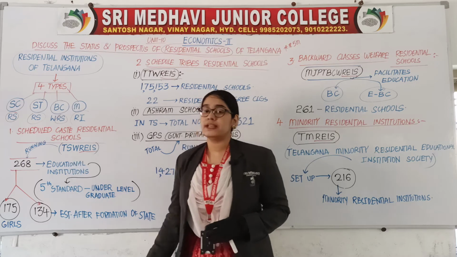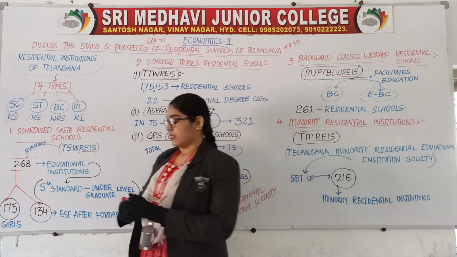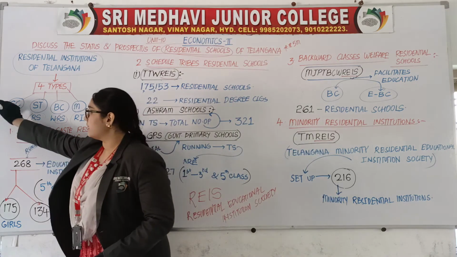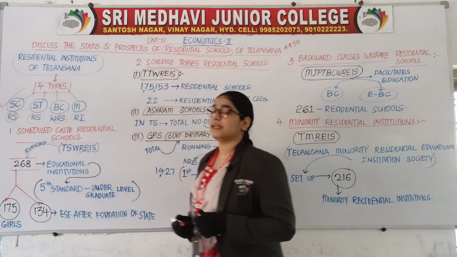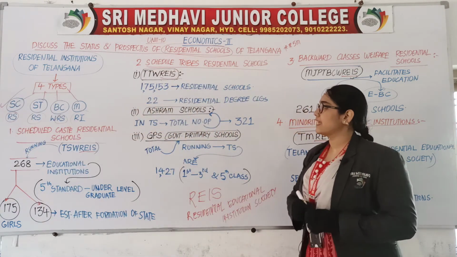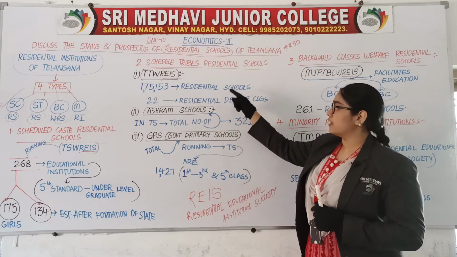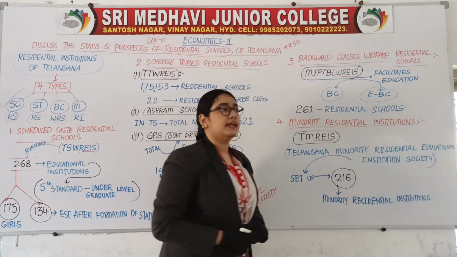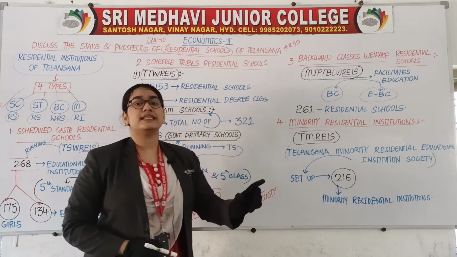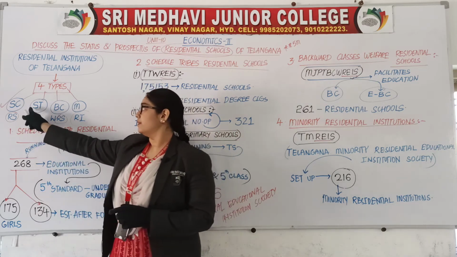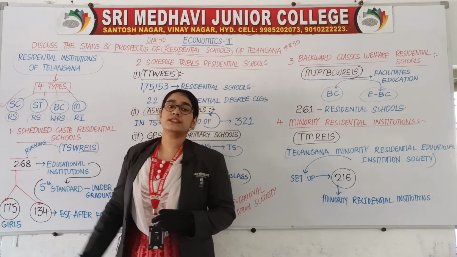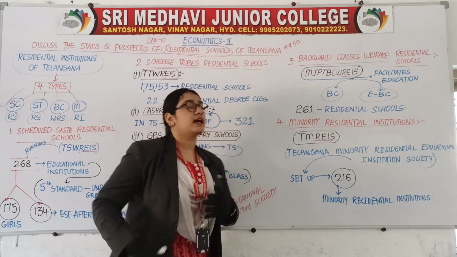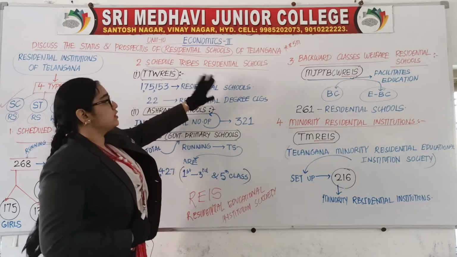So the first point, SC residential schools, is completed. Now let us go with the second one, scheduled tribes residential schools. It is related with ST. ST means scheduled tribes, RS means residential schools.